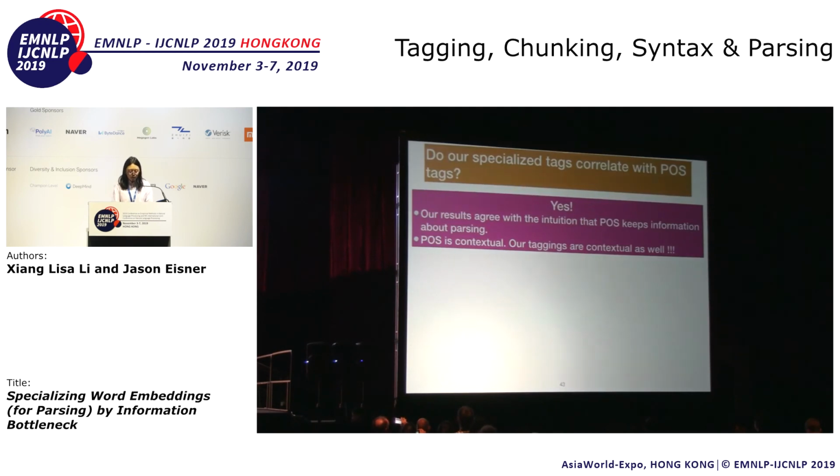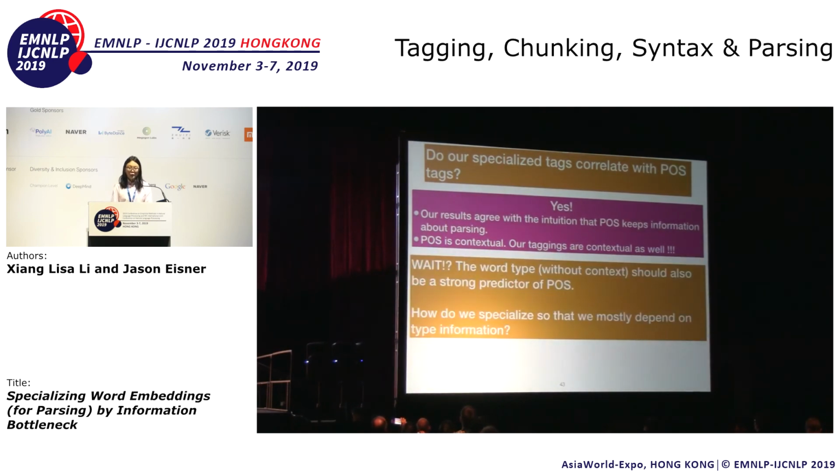So our result agrees with the intuition that part of speech keeps information about parsing. Part of speech tags are contextual, and ours is contextual as well. However, the word type should also be a strong predictor of part of speech tags. So how do we specialize so that our specialized taggings mostly depend on the word type information?